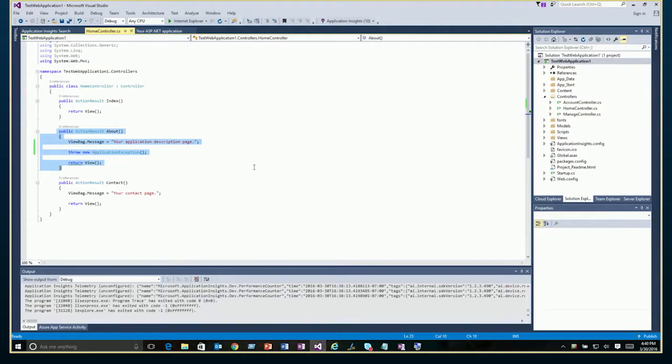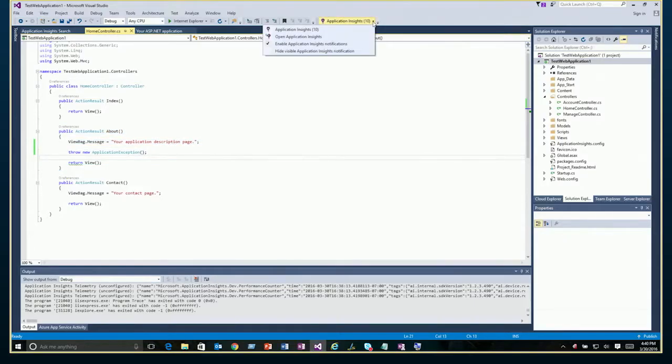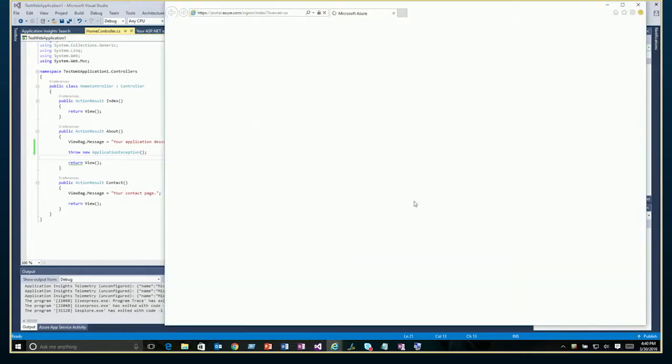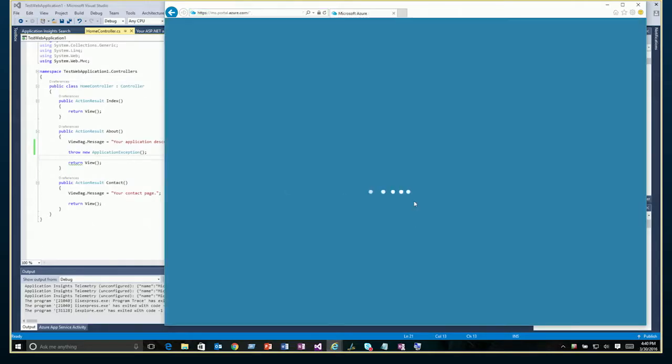Again, this is also all happening without ever actually being hooked directly to Application Insights in the cloud. By the way, if you do want to hook up to Application Insights after the fact like this, you can just choose Open Application Insights from here, and it will navigate you to the portal and begin to prompt you to log in at that point or sign up. So very, very easy to do.